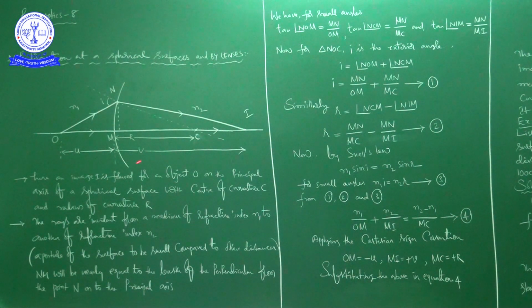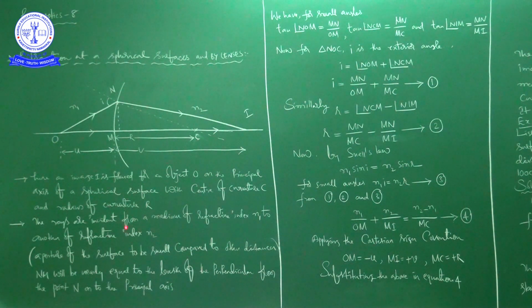So what are the laws of refraction? The refracted ray, normal and incident ray lie in the same plane. That is the first law of refraction. And the second law of refraction: the ratio of sine of angle of incidence to the sine of angle of refraction is constant.